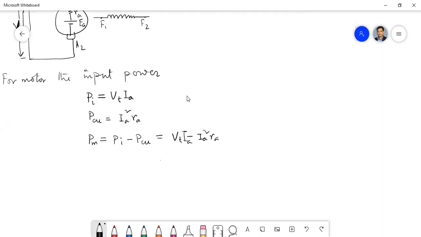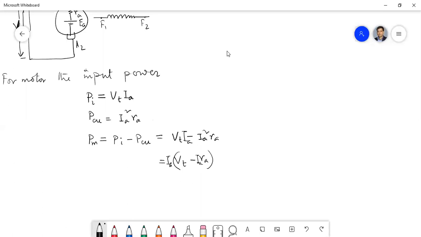Now if we take IA as common, we'll get (Vt minus Ia Ra) into Ia.